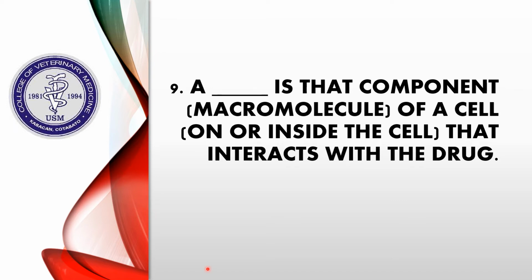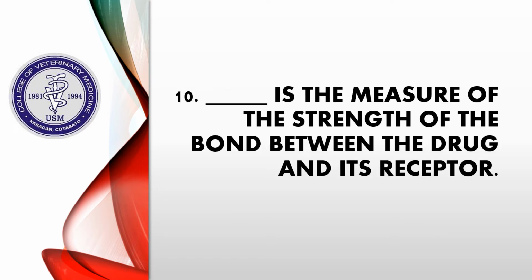Again, the receptor can be located in the membrane, so that is known as the membrane receptor. It can also be located within the cell, so that is referred to as the intracellular receptor, the nuclear receptor, or the cytosolic receptor, also known as the transcription factor receptor. So all of these are considered to be the receptor. Question number 10. Blank is the measure of the strength of the bond between the drug and its receptor.